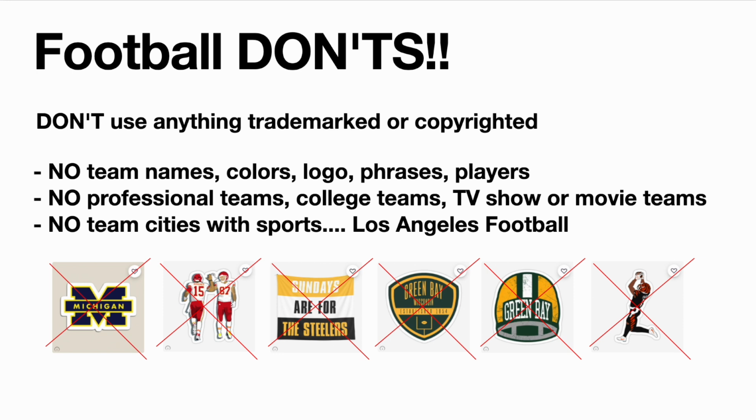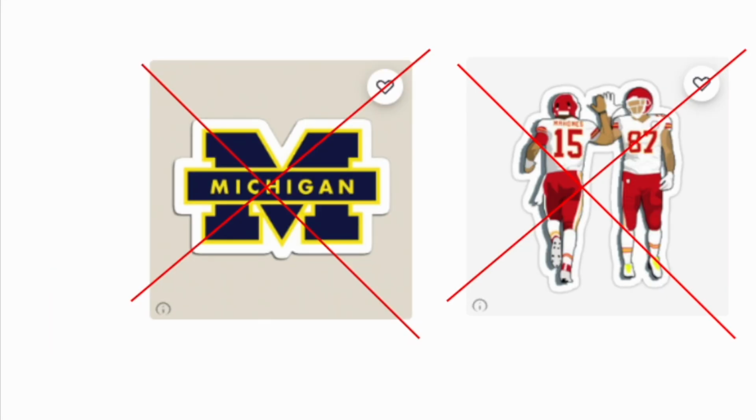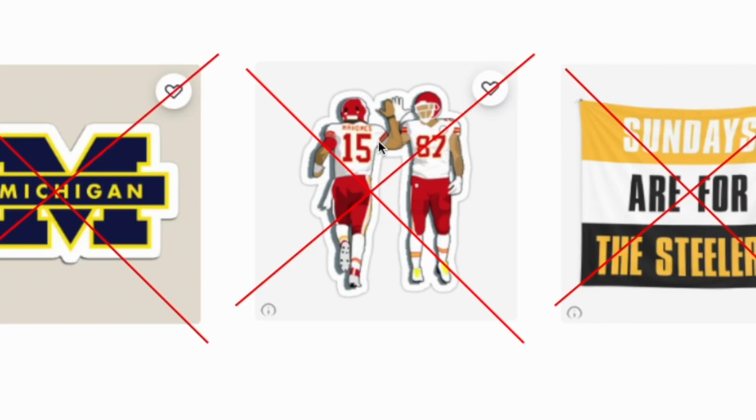And here's some examples. You can see the first one on the left here is the Michigan logo. Stay away from any logos, right? This is a college team, but you stay away from any team logos at all. You can see right here, it may be a drawing, but you can see the name of the person. I think this says Mahomes. This is for Kansas City, right? You can tell by the colors, so stay away from team colors and logos. You can easily tell this is from them.